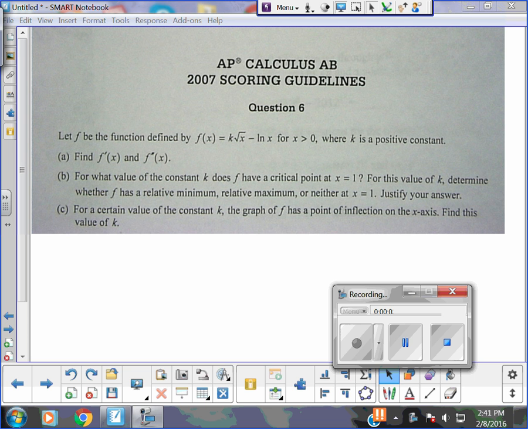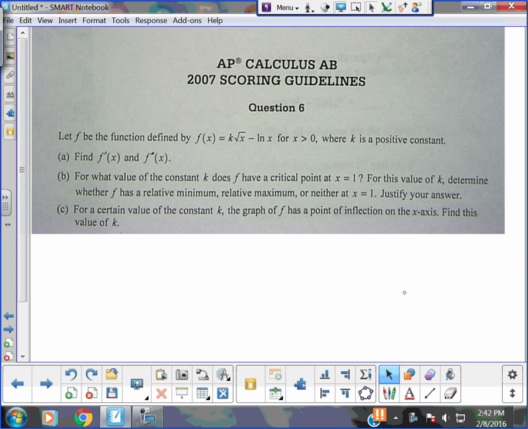All right. So what we have here is the 2007 question 6. Guys, this is no calculator. No calculator on this question would be allowed. So it gives a function. Let f be the function defined by f of x equals some constant k times square root of x minus ln x, for x greater than 0, k is a positive constant.